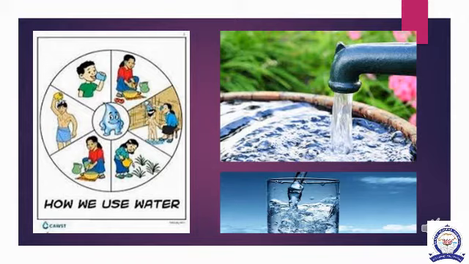Apart from drinking, there are many other uses of water. We need water to cook food, wash clothes, and do many other things. Our agriculture depends upon water. Farmers need water to grow crops. So, where do we get water?